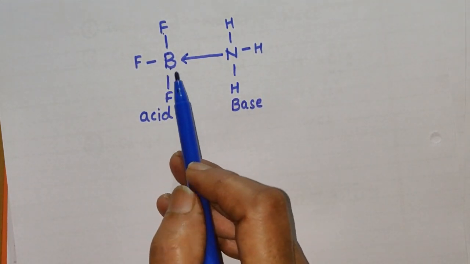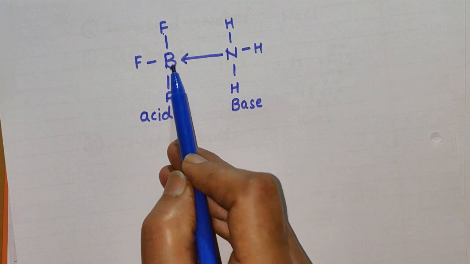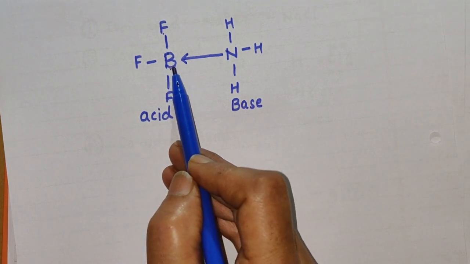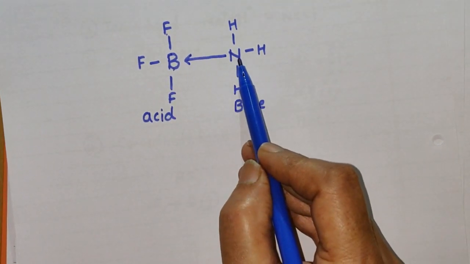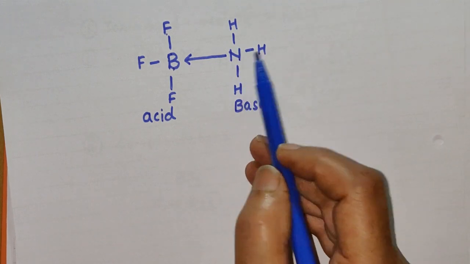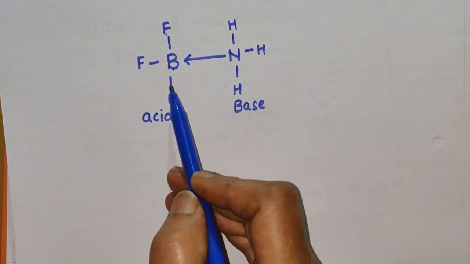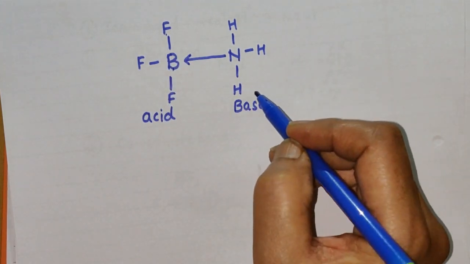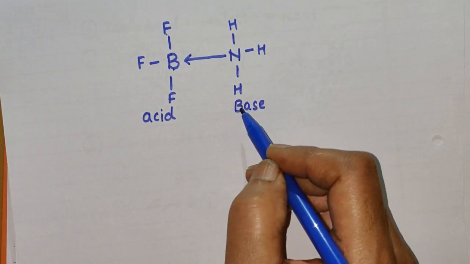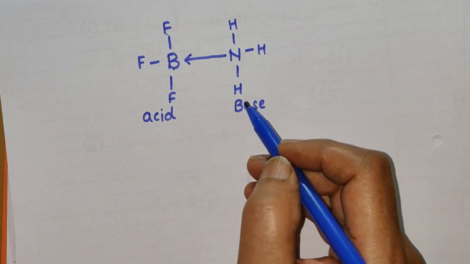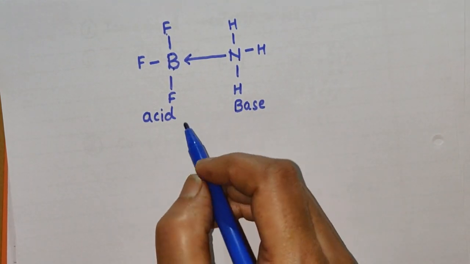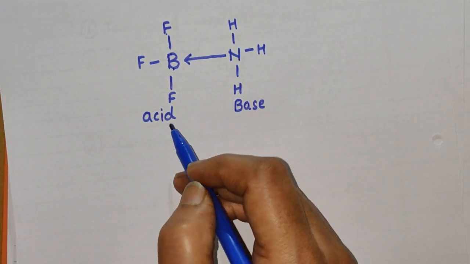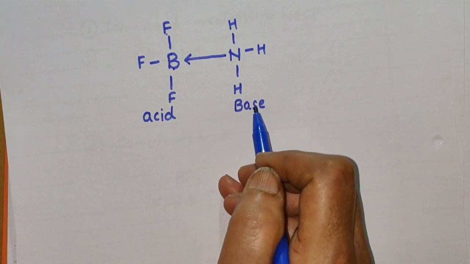Consider here again, we shall study, boron is electron deficient. Here nitrogen is electron rich, that is, you can call this BF3 molecule an electron deficient molecule, and the NH3 molecule an electron rich molecule, and so a coordinate bond is formed between an electron deficient and an electron rich molecule.